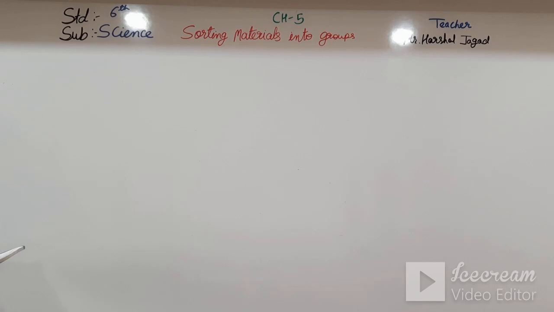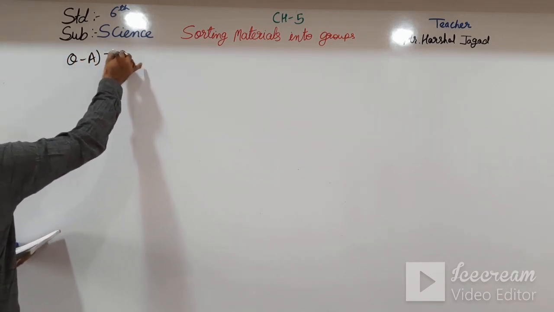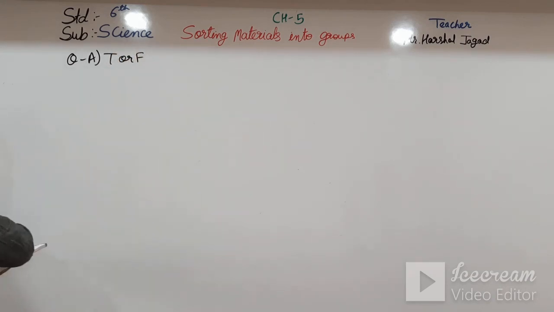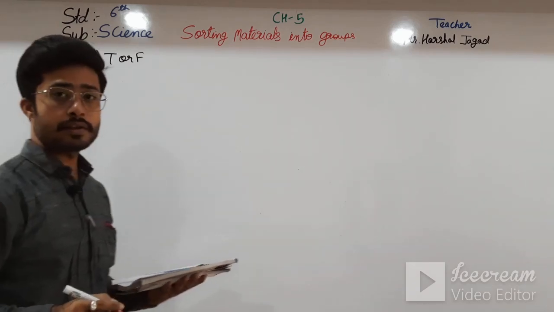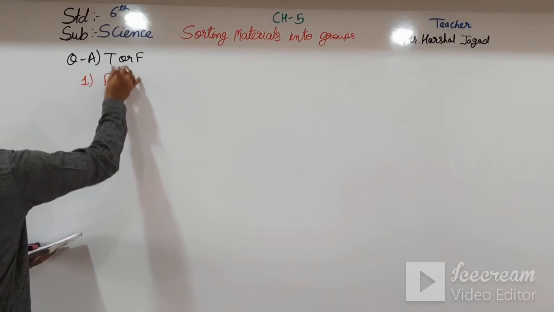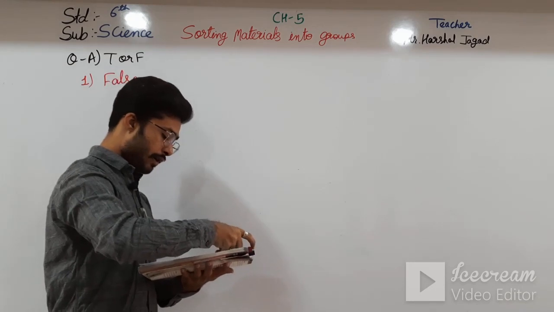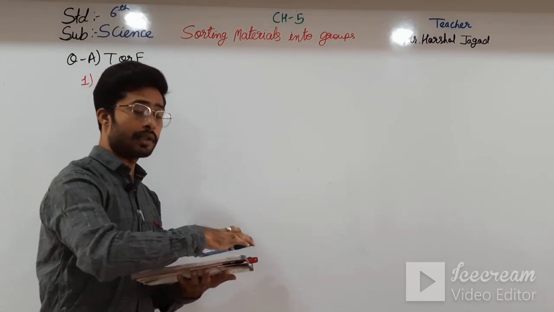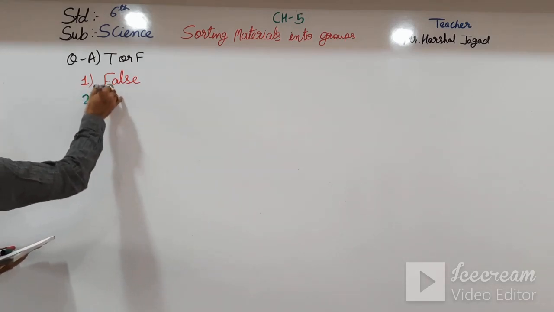that is true or false. First one, sandpaper is smooth to touch. So in that it will be false. Second one, clean water is a translucent material. Note, clean water is a transparent material. So the second is also false.